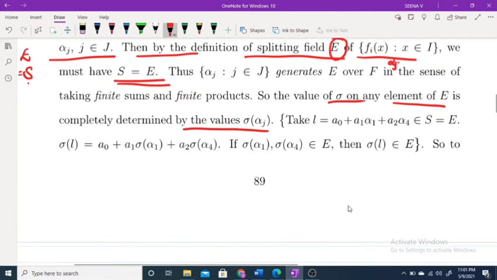If you take L equal to a naught plus etc. belongs to S equal to E, then sigma L is equal to this one.